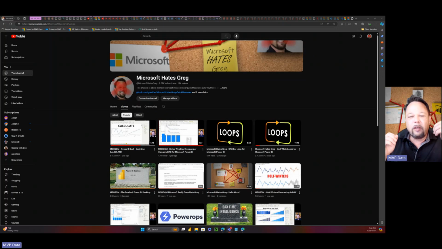Today we're going to be talking about how Microsoft still hates my quick measures. So, let me get into this. Something I just discovered, I don't know when: Microsoft apparently at some point went out and fixed a quick measure that I pointed out was kind of garbage, right? It didn't work with single table data models and that sort of thing.